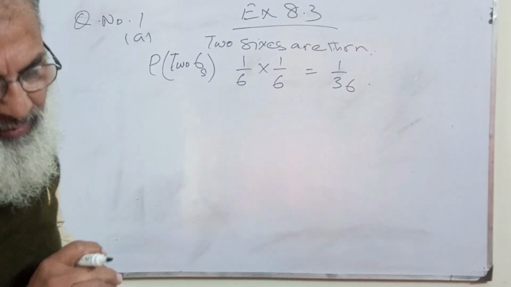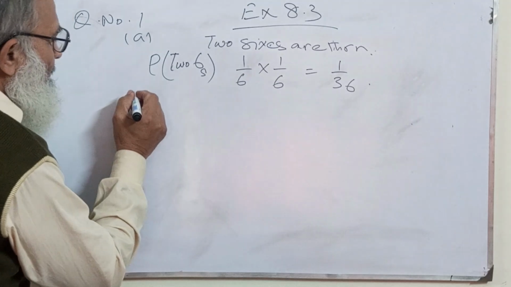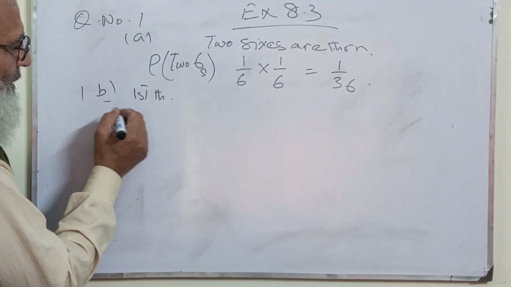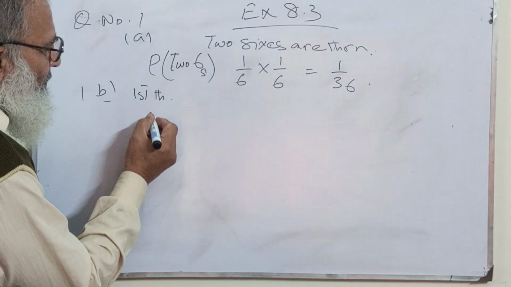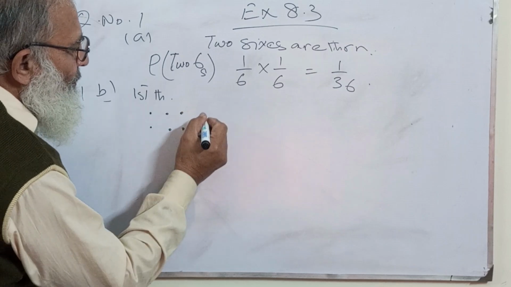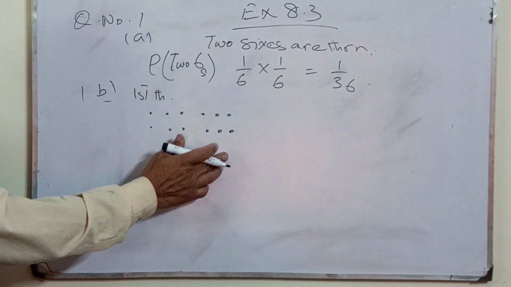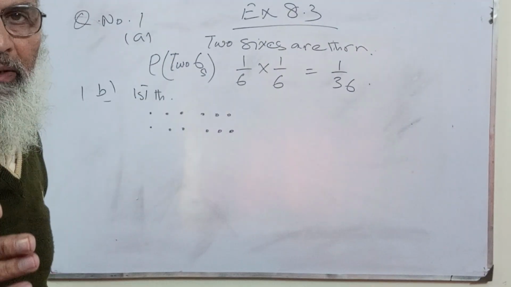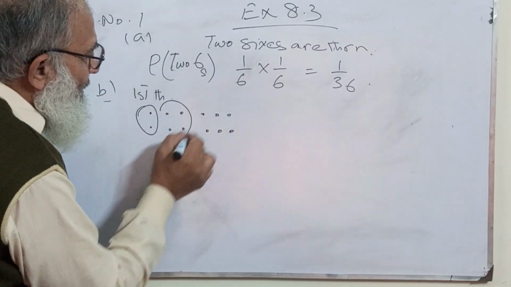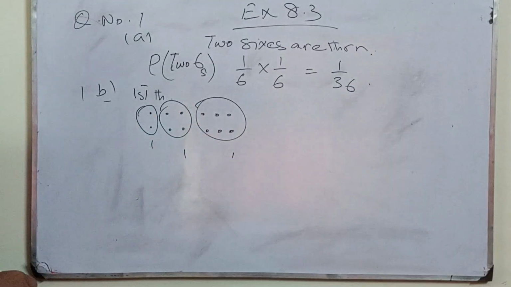Part B: two even numbers are thrown. You see, for the first throw, how many even numbers are there? 1, 2, 3. There are three even numbers possible in one throw. Similarly, for the second throw, the same numbers will appear.